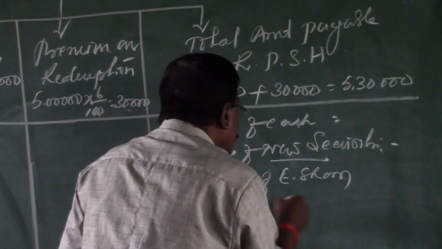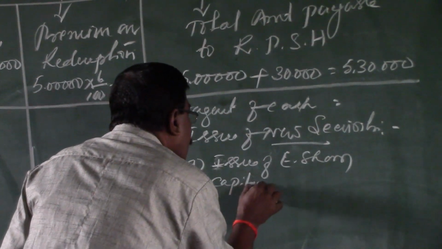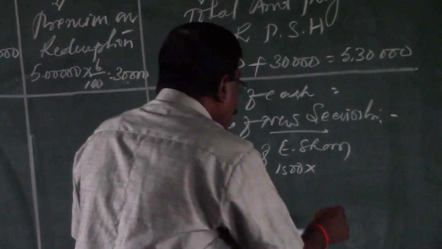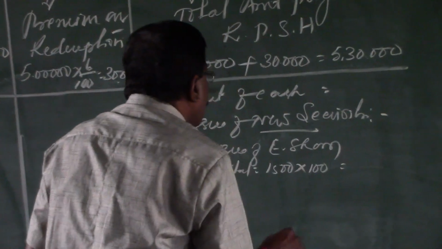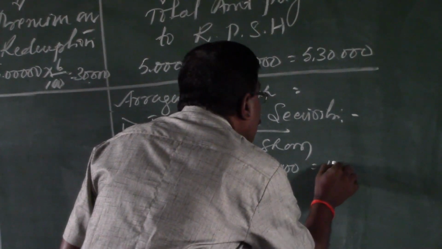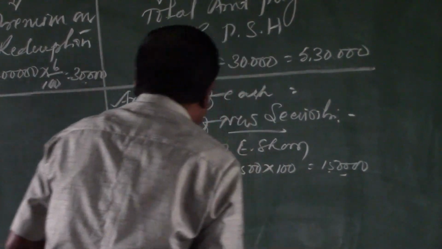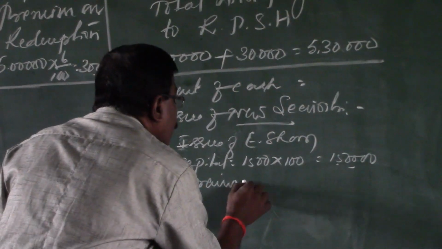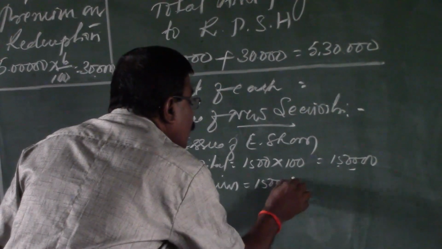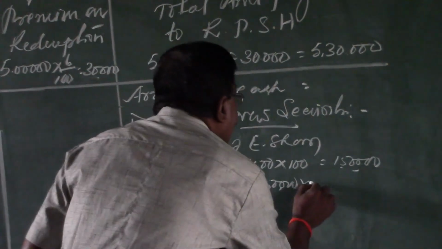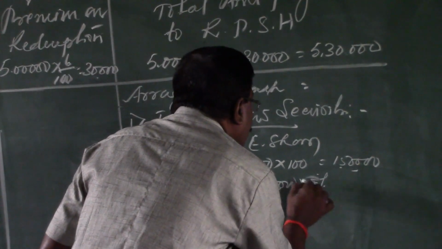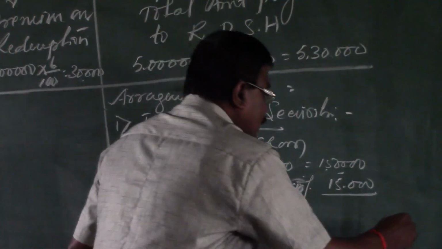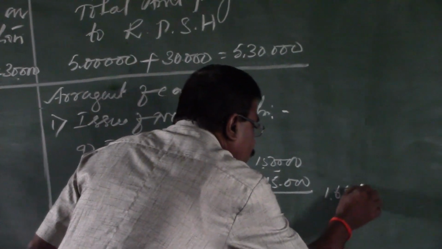Issue of equity shares. Here the capital is: the number of shares issued is 1,500 into face value per share of ₹100. Therefore, the total amount comes to ₹1,50,000. And the second one is the premium. Premium is to be calculated on the face value, that is 1,50,000. On this, the stated rate of premium is 10%. So the premium comes to ₹15,000. Then the total amount to be collected by way of issue of shares is ₹1,65,000.